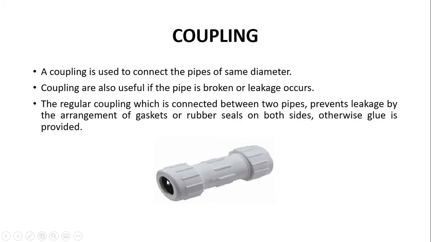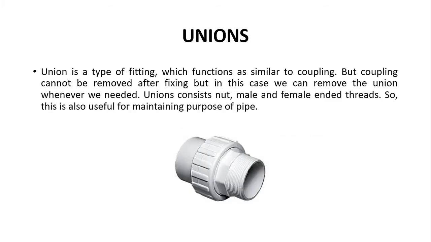The rubber seals or gaskets are provided here at this end and at this end. Otherwise, we provide a glue. So whenever we are using this type of coupling to join 2 pipes, we cannot open them again. We can just fix them once. They cannot be reopened.